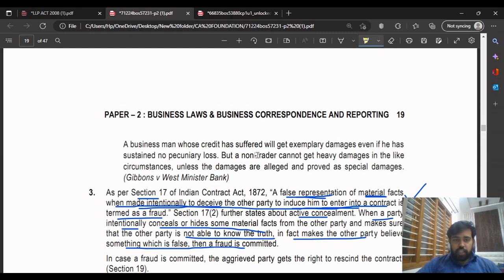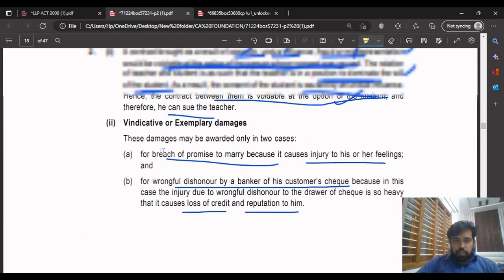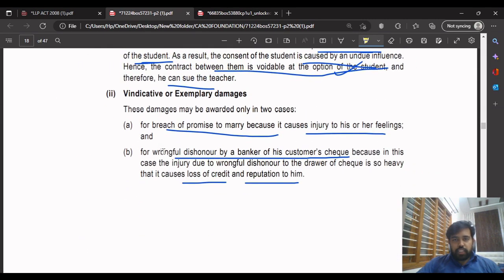So as I was saying, one is exemplary damages or vindictive damages: marriage. If someone breaks a marriage promise, the other party will lose reputation. I'm not trying to hurt any sentiments here. This is just a type of code to remember the answer.